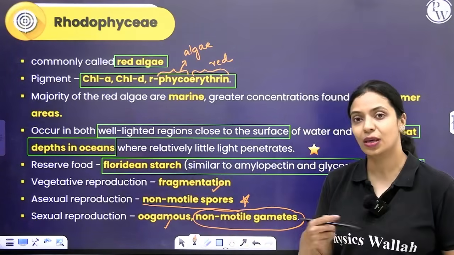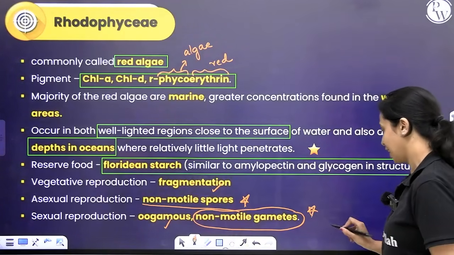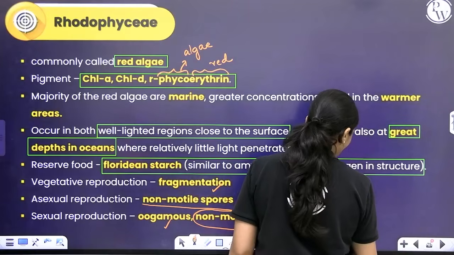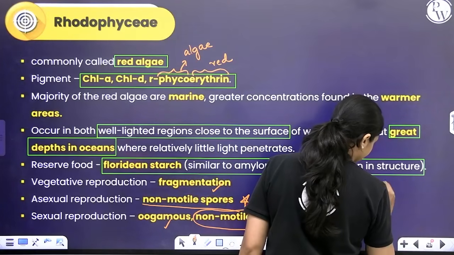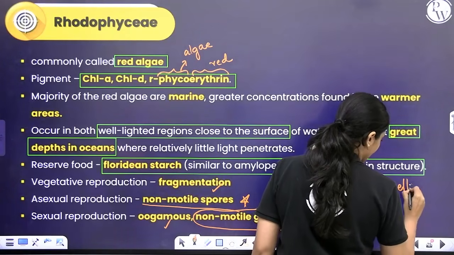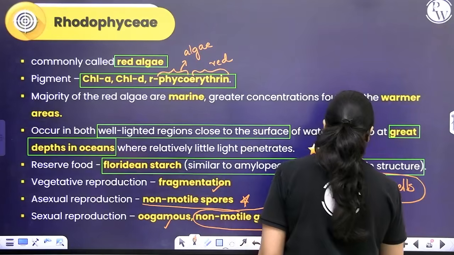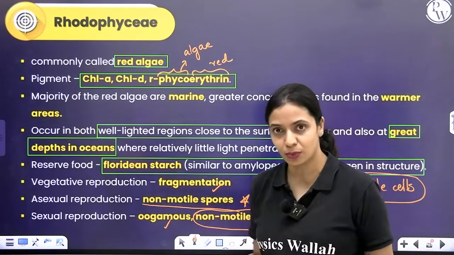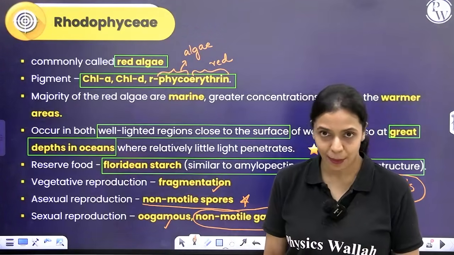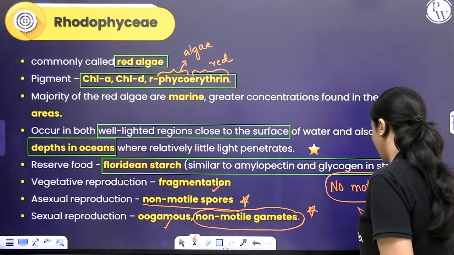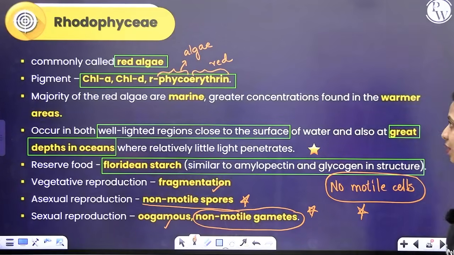One thing that you should keep in mind about red algae is they have no motile cells at all. In their life cycle itself, there are no motile cells. Even the spores are non-motile, not flagellated. Even the gametes are non-motile. This is an important point that you should remember about red algae.